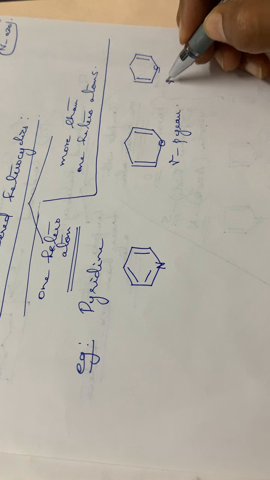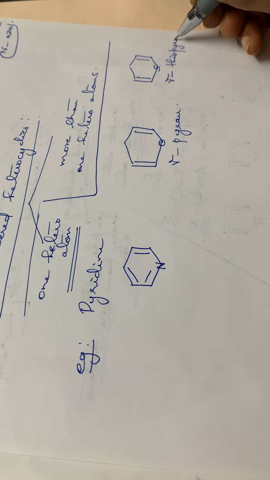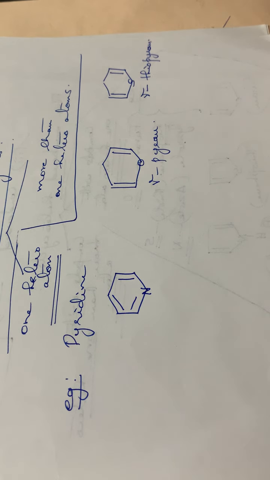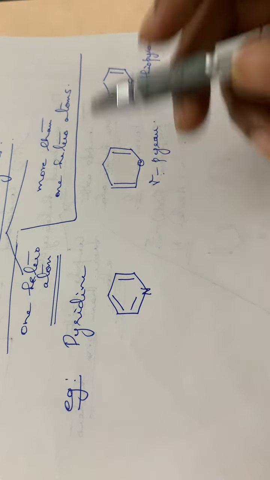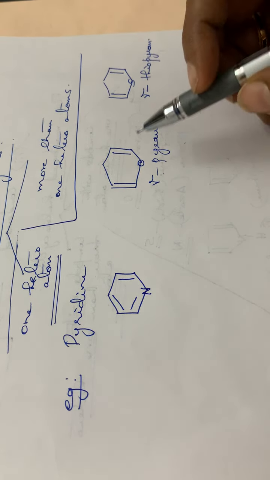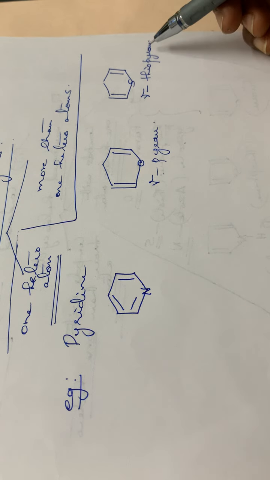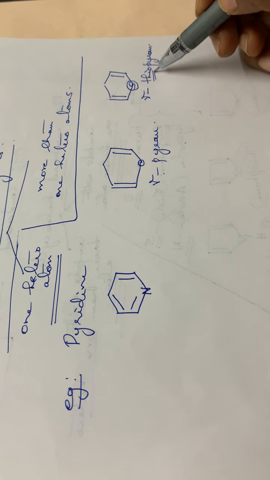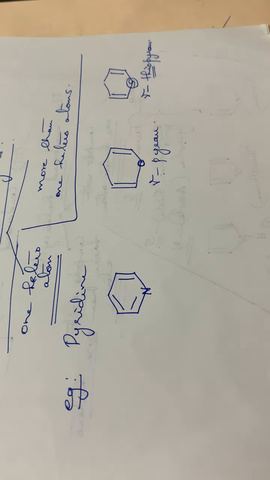Okay, so this compound is gamma thiopyran. These compounds you don't need to study, just go through the structure. There are no details regarding gamma pyran and gamma thiopyran. You have to study only pyridine in detail. Okay, these are some of the examples. So pyridine, then gamma pyran, then gamma thiopyran. Thio means it will be having sulfur. Gamma pyran means it will be having 1 heteroatom as oxygen.